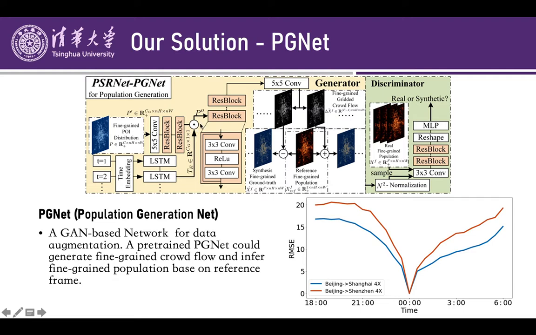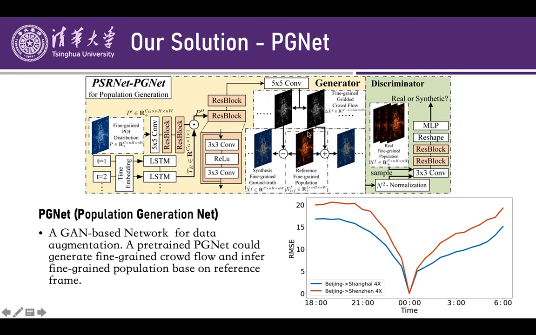In the second step, we fuse the dense time vector and processed feature map of POI distribution into a time varying POI feature map, and process this feature map with several convolution layers to obtain estimated crowd-flow distribution. The crowd-flow distribution is defined as the difference of population distribution of consecutive time slots. Based on this definition, we could add the crowd-flow onto the reference fine-grained population.